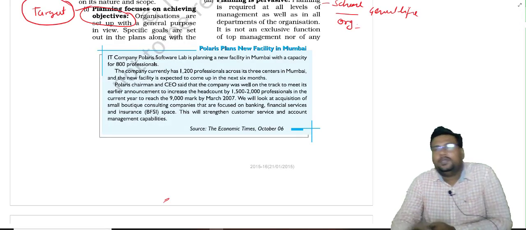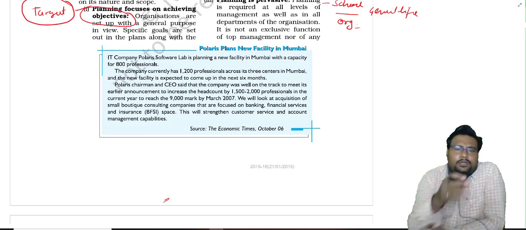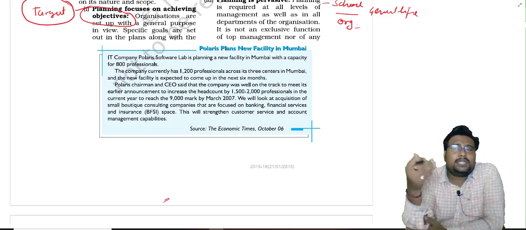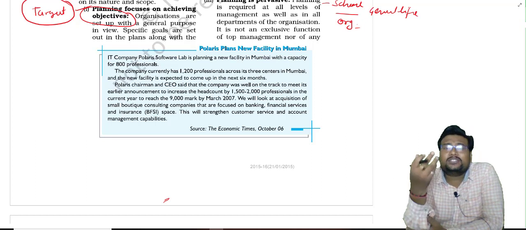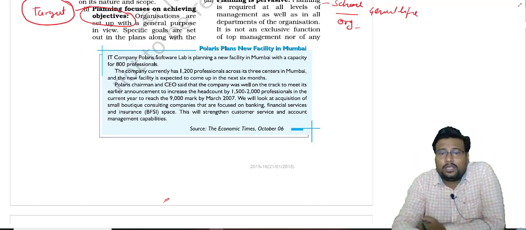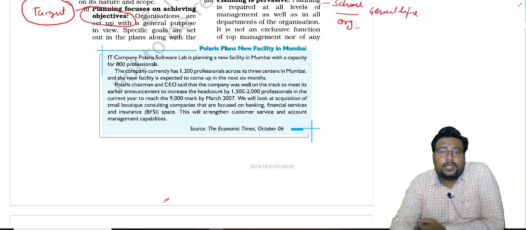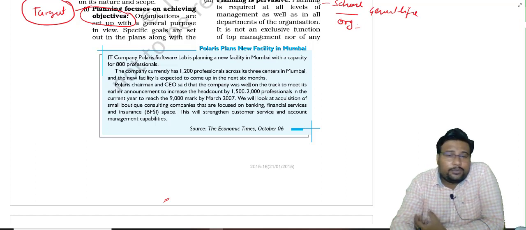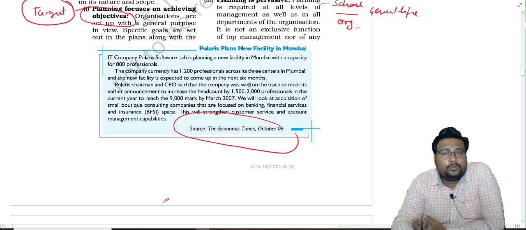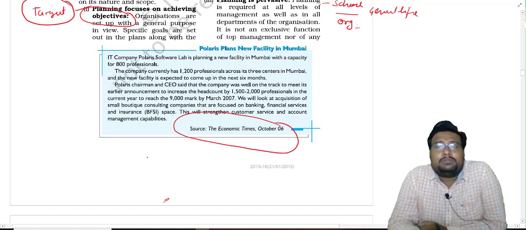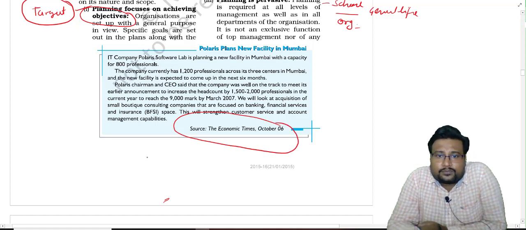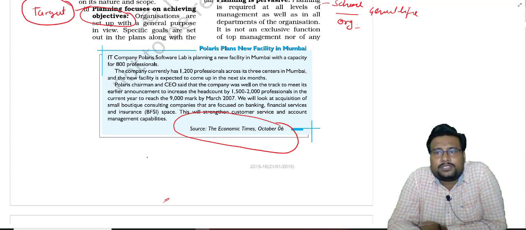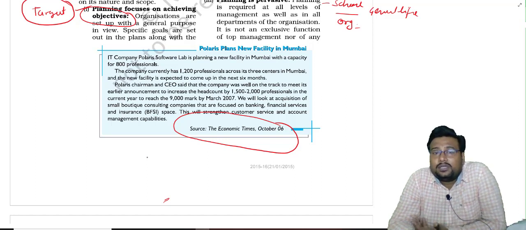Okay. See, this type of case study will also come, which is known as source based. Source based is what? It is not from your book. It is taken from anywhere, from the newspaper. So what you have to do, beta? You have to continuously read the newspaper also. And the best ones are what? Economic Times, Business Today magazine. So you go and read it. Achha, what is this particular one?